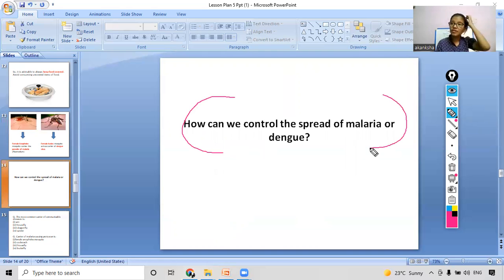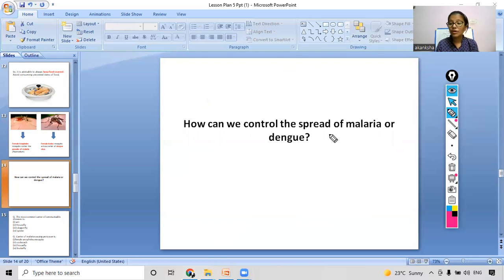We can throw away the collected water where they usually live, empty out old containers of water, and keep our surroundings clean and hygienic. This way we can control the spread of malaria or dengue. Also we can use a mosquito net while sleeping, and we can apply Odomos. There is a cream and other mosquito repellents that we can use.